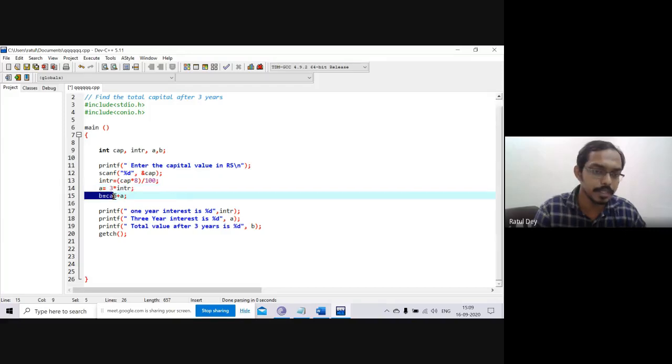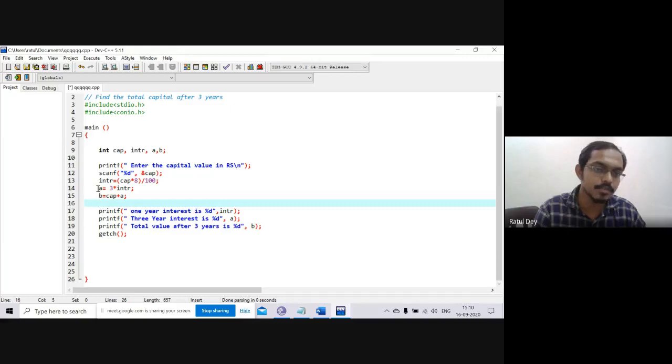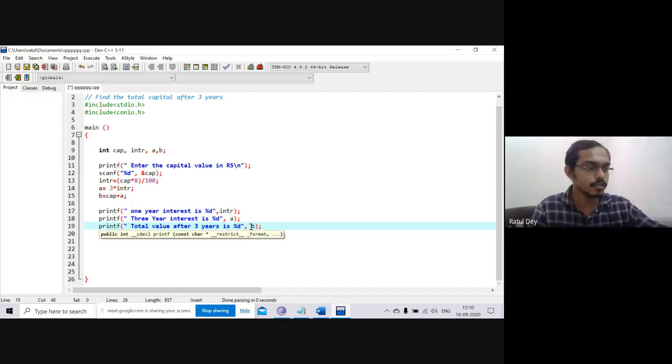This is the total capital after 3 years. After 3 years, the capital is for the A. This is the complete 3 years interest, and we add it with the capital. So this result comes as B. We just print the B value. So here we have to print 3 different particular parts.